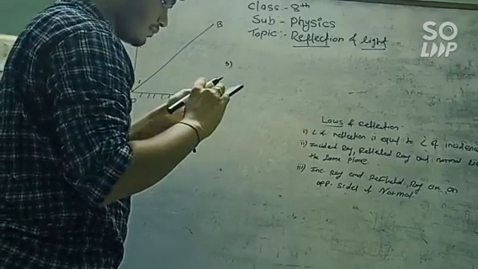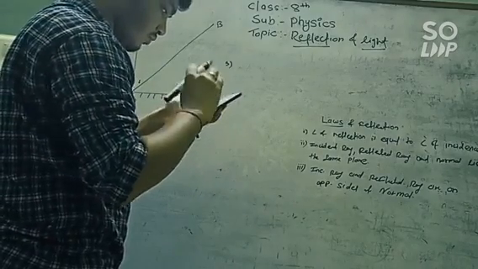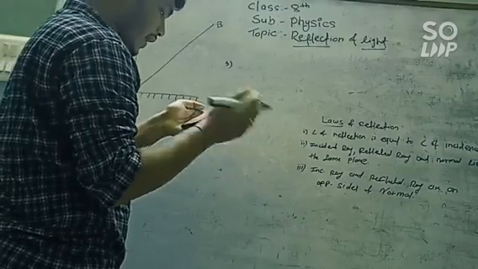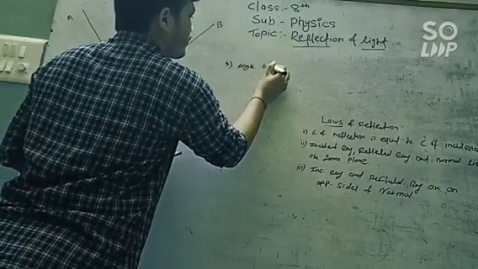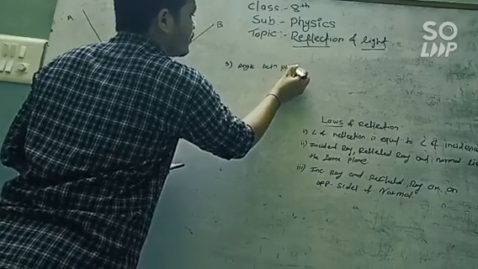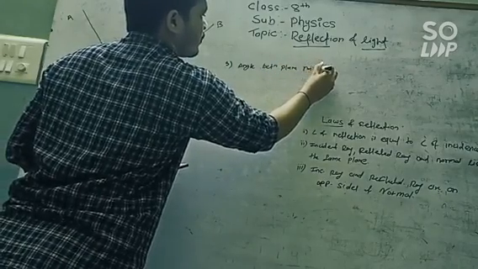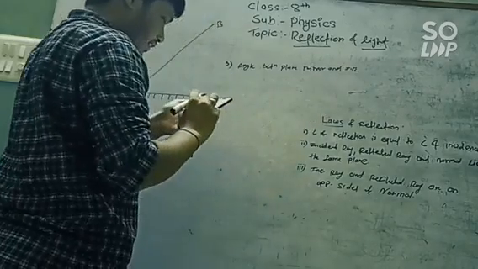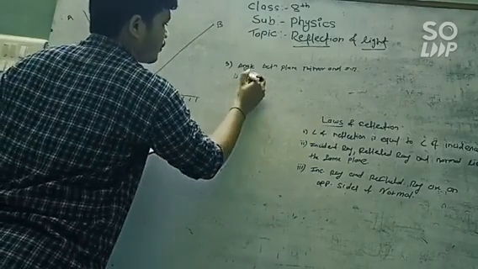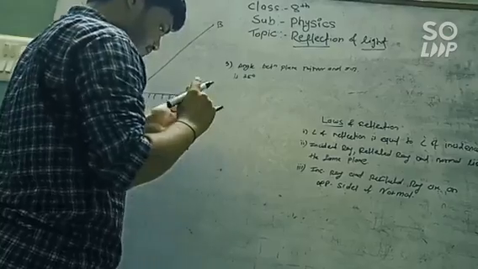Next problem: the angle between the plane mirror and the incident ray is 35 degrees.